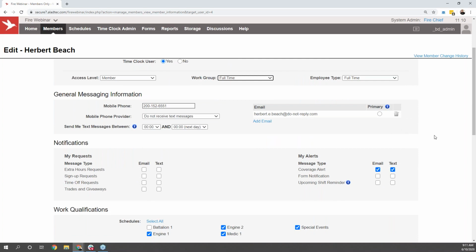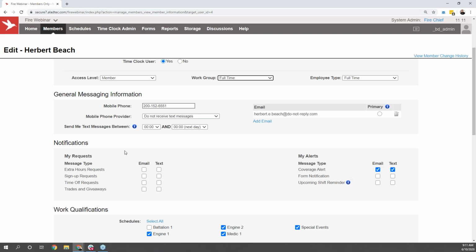Beyond that, we do have messaging information available within the system here. So you can receive text messages and emails through the system with alerts as to if a time off request has been approved or denied. The member will be able to get that sent to them by email or text. They can also set it up for people who are part-time or volunteers who maybe have inconsistent shifts. They can choose to get an alert sent to their phone by text and or email 24 hours before the start of their shift, so they get that quick reminder of where they need to be and when they need to be there as well.